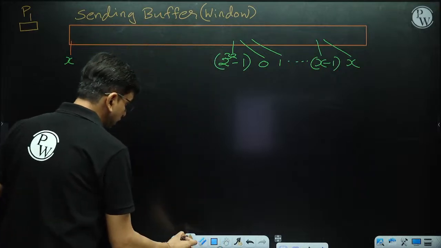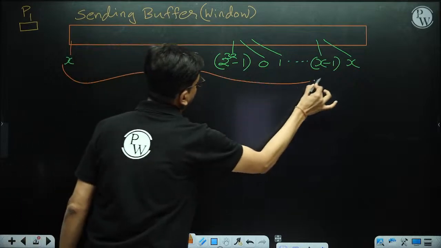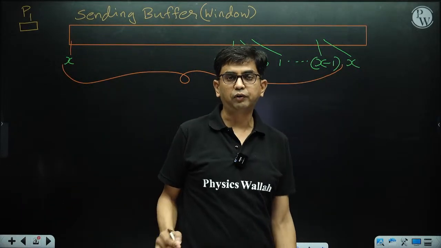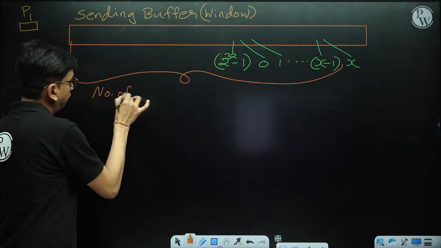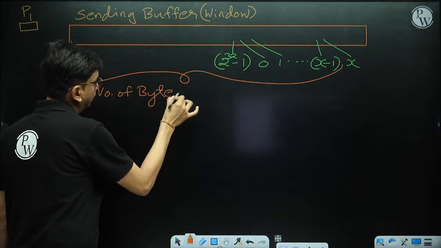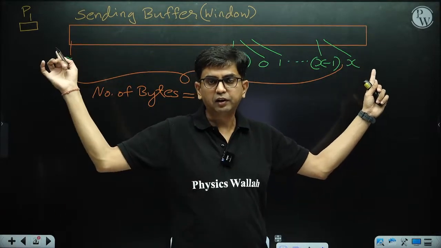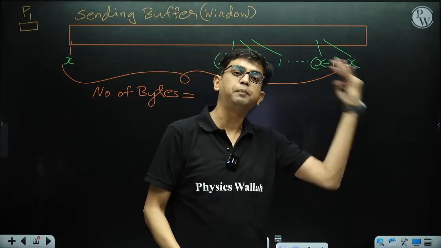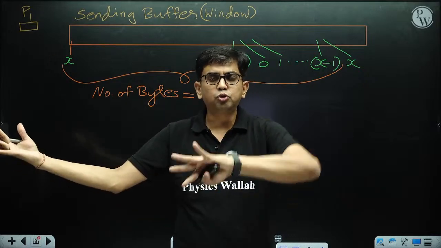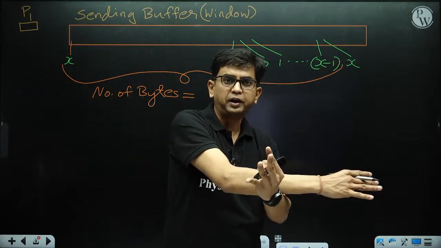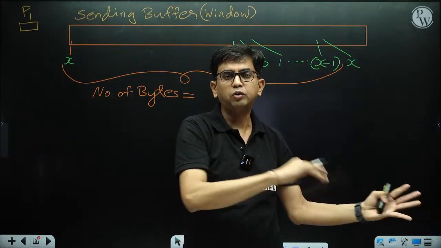So tell me, from here to here, from X to X minus 1, how many bytes? Number of bytes. The same sequence number is repeated. X is the starting sequence number, and the same sequence number is repeated in between. How many bytes? If I say 0 to 2 to the power 32 minus 1 and then 0 is repeated, let's suppose the value of X is 0. So 0 to 0 is going to repeat, that is 2 to the power 32 bytes.